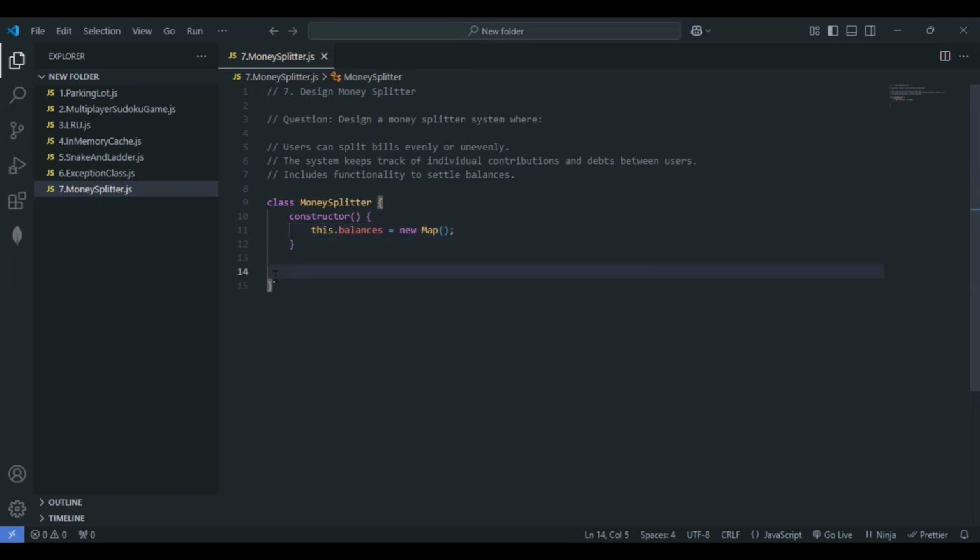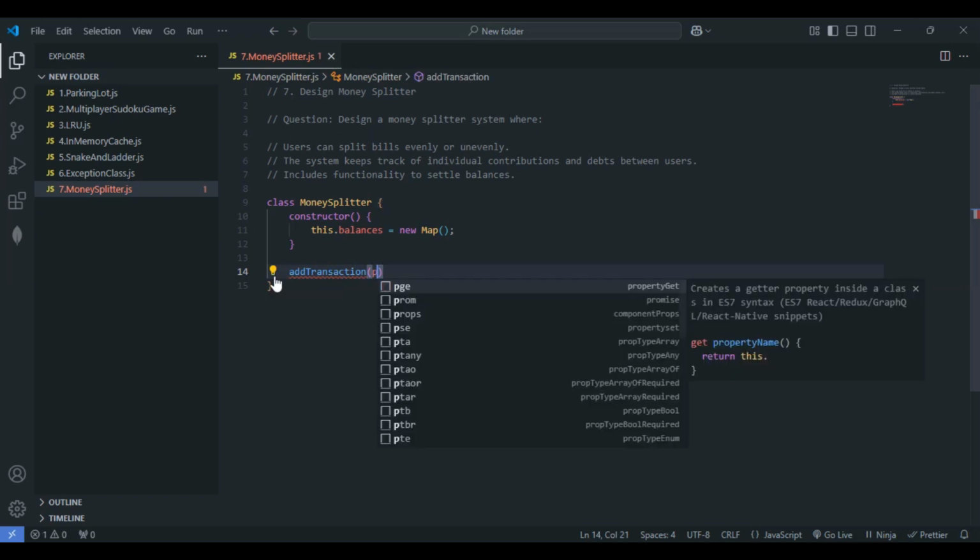Next, we'll be making use of certain methods here. We'll go with three methods. One is addTransaction, the second one is getBalances, and finally, as I said during the explanation, we have to go with settleBalance as well. Initially, let's see the method addTransaction.